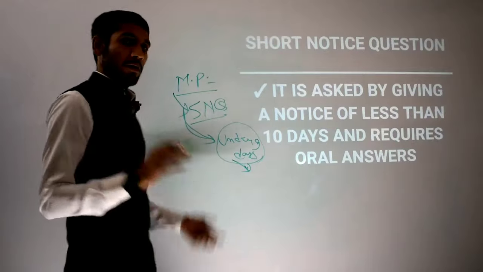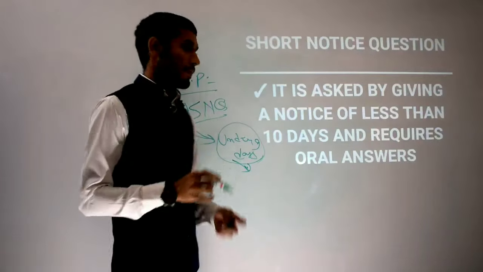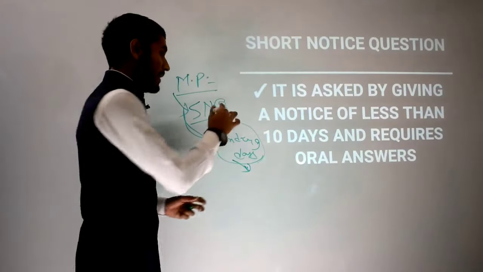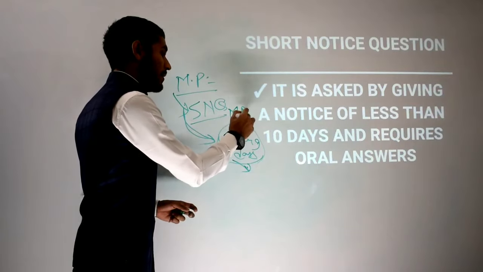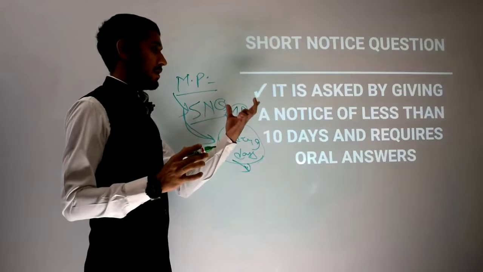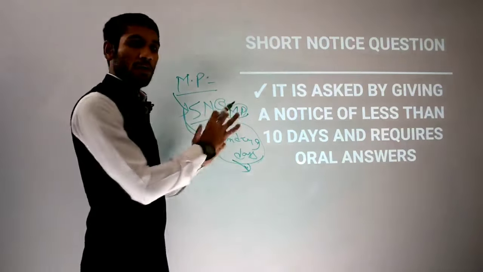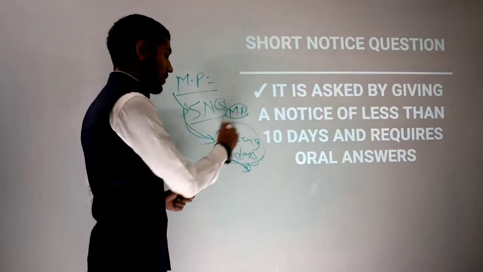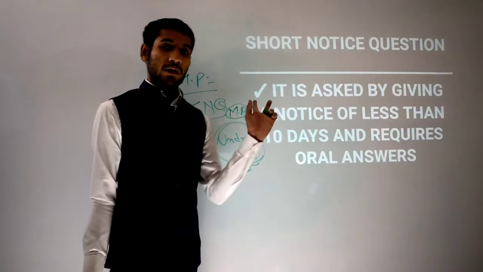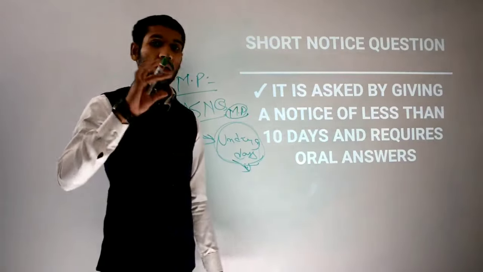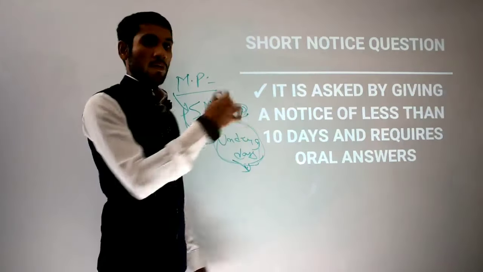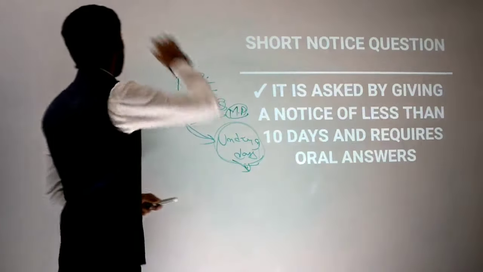Since these are oral answers, supplementary questions can be allowed. Okay, fine. So I hope it is clear to all of you. But generally, if any MP wants to ask supplementary questions, they ask a starred type of question, not a short notice type question. Short notice type questions are generally not taken up, because they cover a lot more time and the process is almost the same as starred types. So starred type is heavier than short notice questions. Fine. So I hope this is clear to all of you.